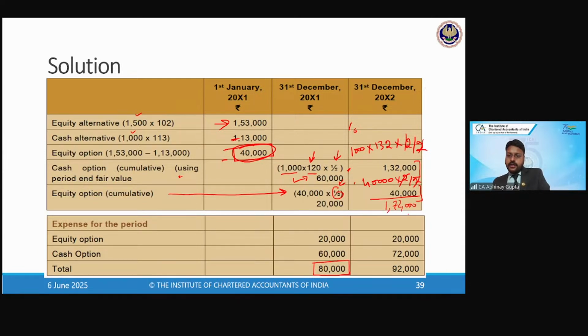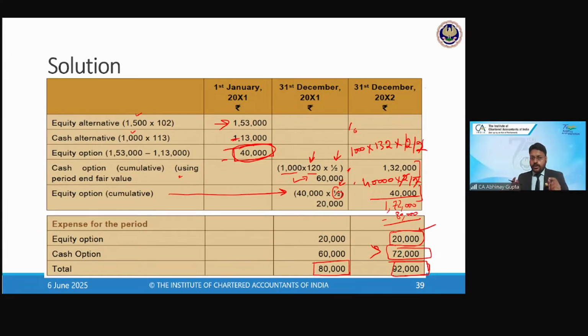172, right? How much have we already recorded? 80,000. So we will deduct the 80,000 from this. The balance is 92,000 recorded in year 2. The individual amounts would be 20,000 and 72,000. The 20,000 is the same because the equity option is anyway fixed at 40,000 over the 2 years. And the cash option, because that is the liability, is getting reinstated. So 1,32,000 minus 60,000 is 72,000 here. And the total is 92,000. So this is how we come up with the calculation for this hybrid arrangement.